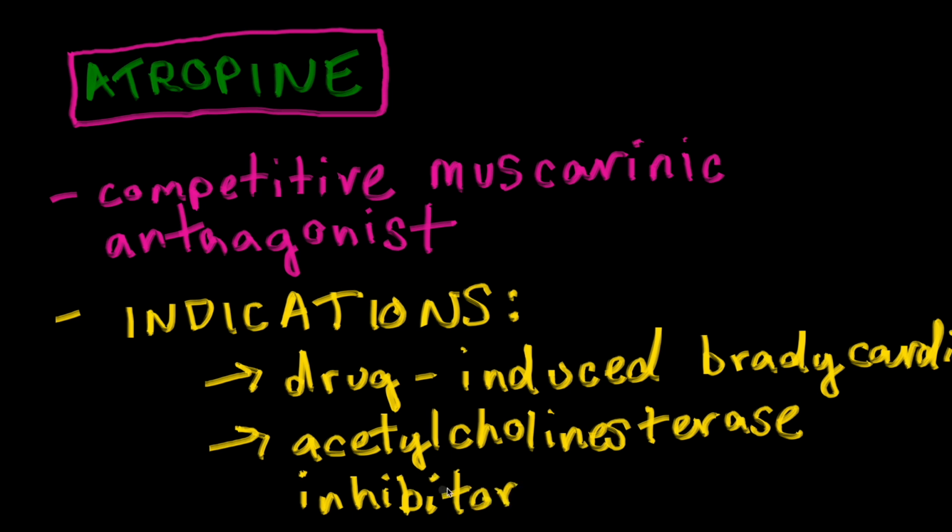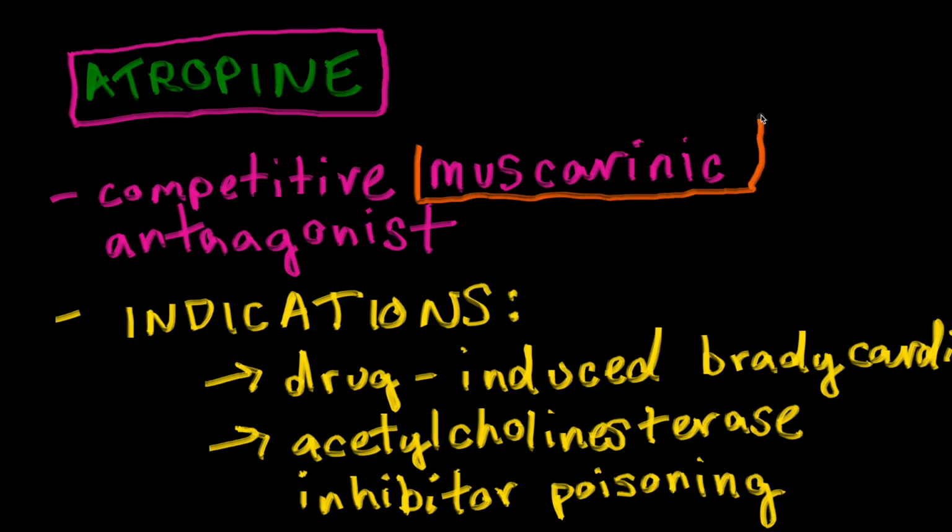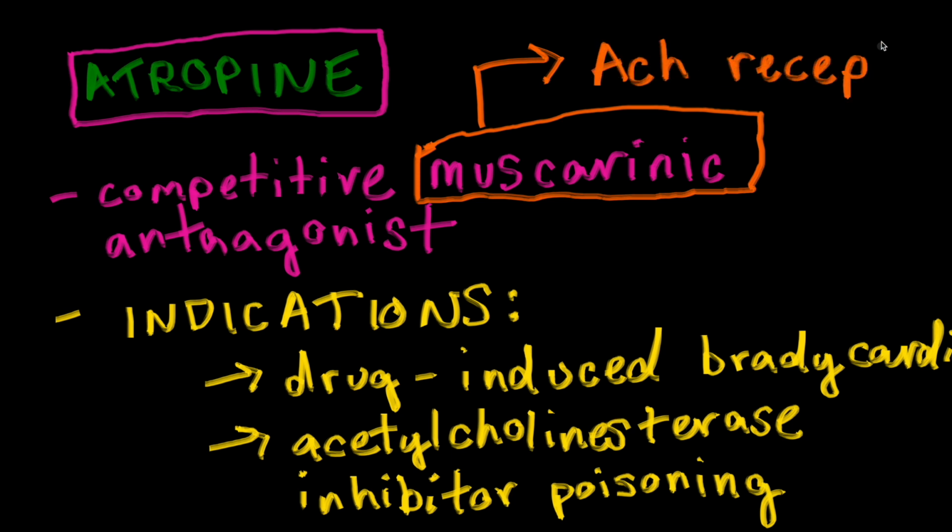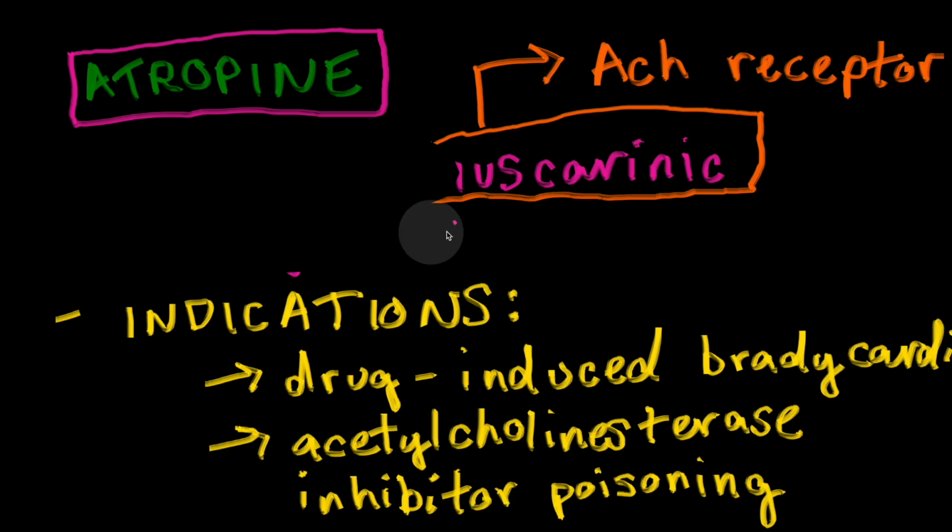One type of acetylcholinesterase inhibitor is an organophosphate, which is often in pesticides. That's usually how it shows up in the boards. And again, that works because we're talking about a competitive antagonist at an acetylcholine receptor.